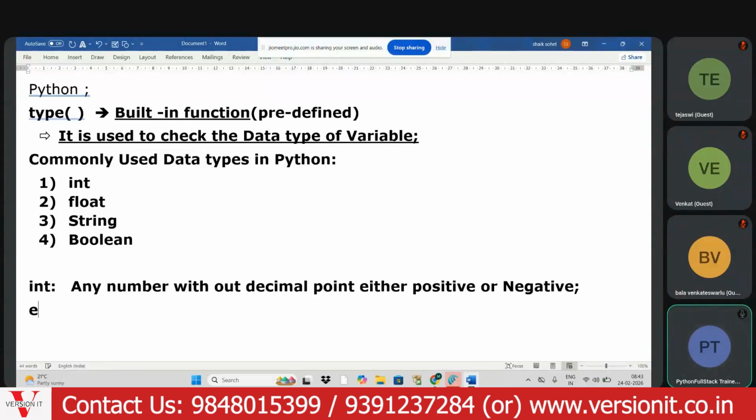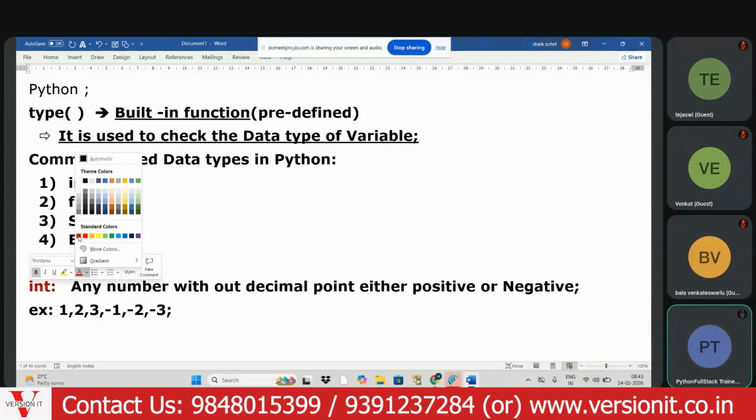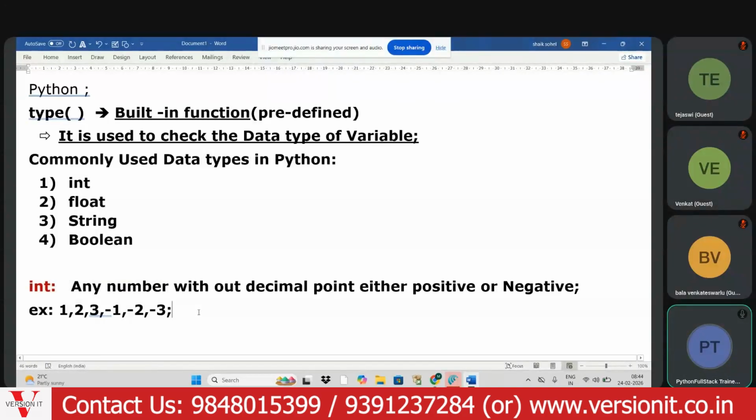Examples are 1, 2, 3, minus 1, 2, 3. Any number without a decimal point, positive or negative, is an int.